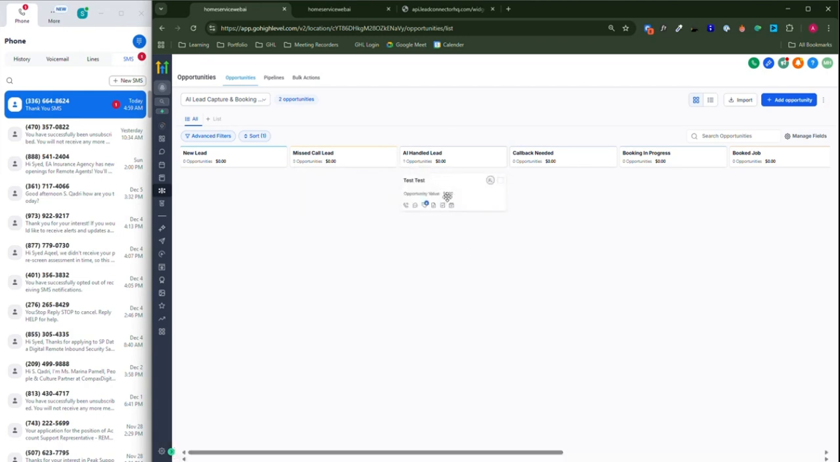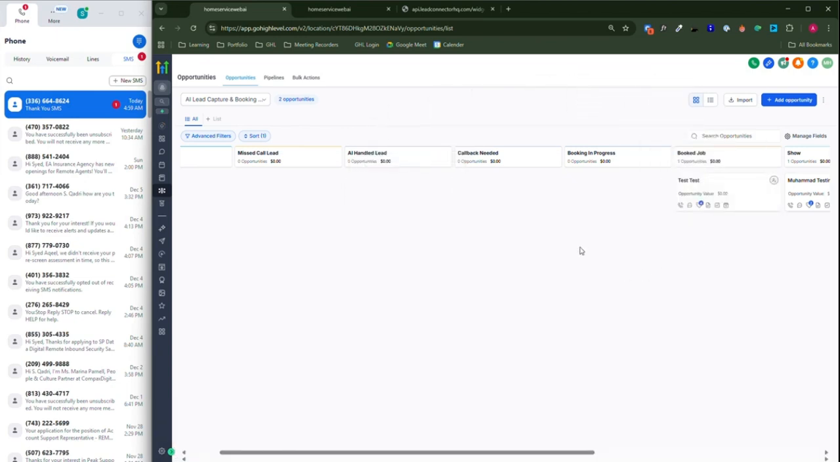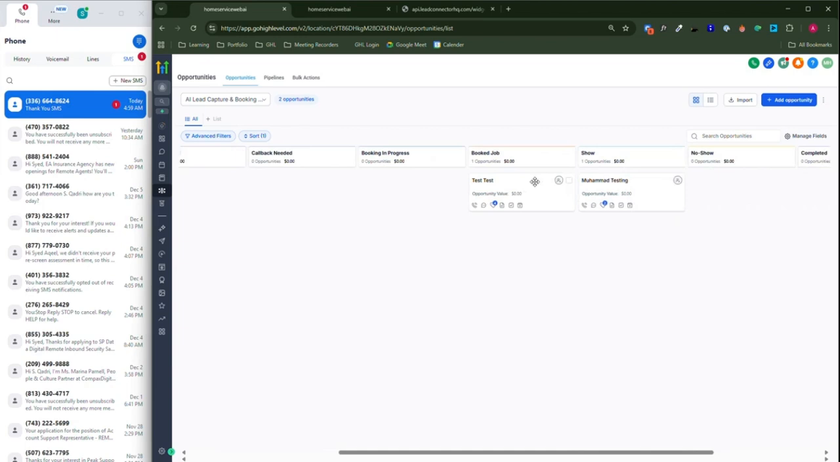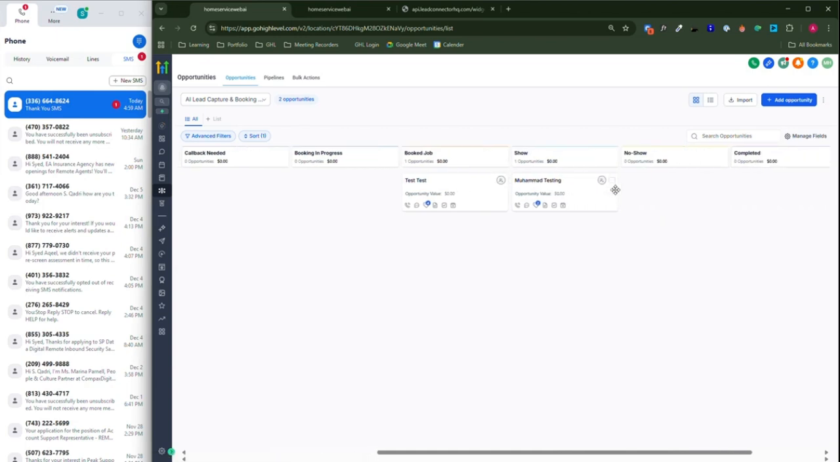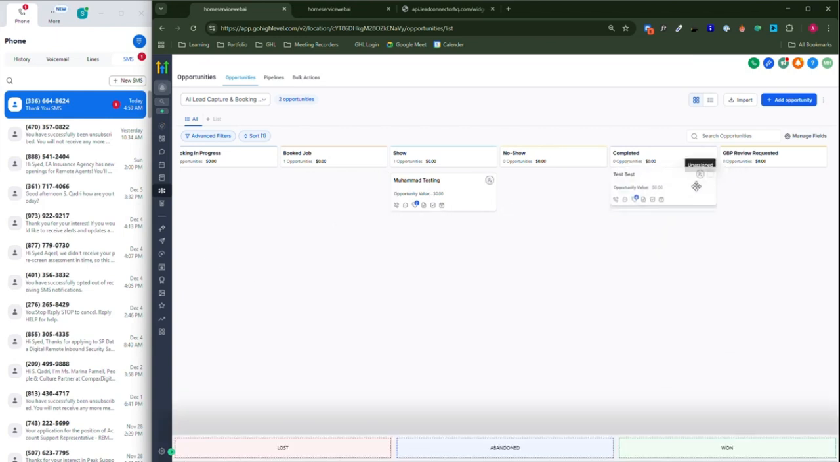This lead will be moved into AI handled lead, and then when the customer books a call, it will be moved to the booked job section. After that, if the customer showed up to the call, it will be coming over here. If the customer did not show to the call, it will be coming over here. And lastly, if the product gets completed, we move them to complete.